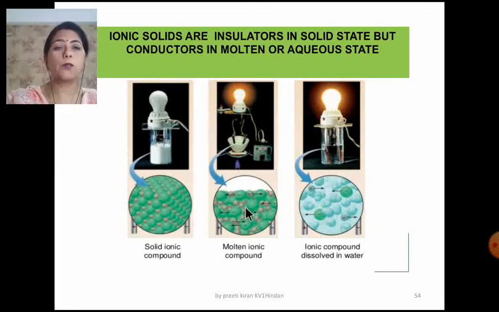Now come to this figure. Here the ionic solid is in the molten form. When it is in the molten form, then some bonds are broken and a few ions are free. Now they will start conducting current and you can see the bulb is glowing. Now come to this third picture. Here it is an aqueous solution of the ionic compound. That means water is added. And now you can see how brightly the bulb is glowing. It is just because ions are free and they are freely moving. So now this statement will be clear to you.